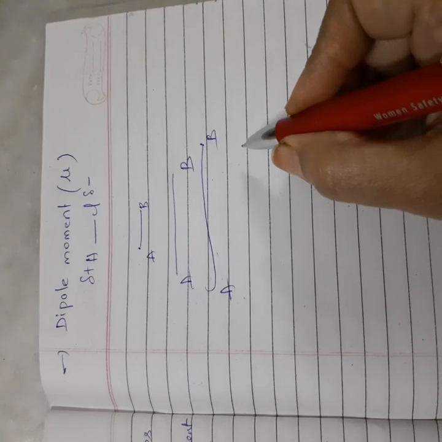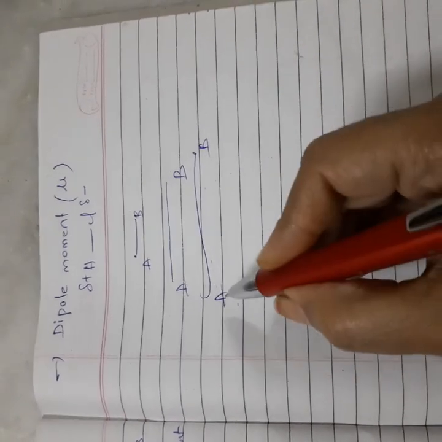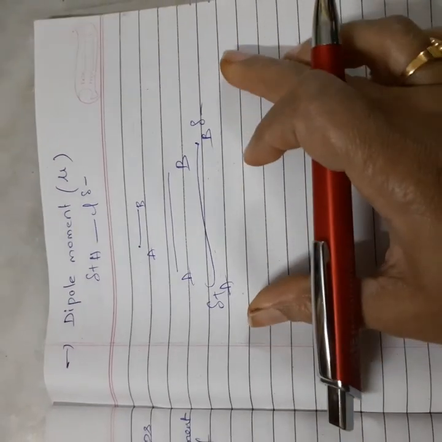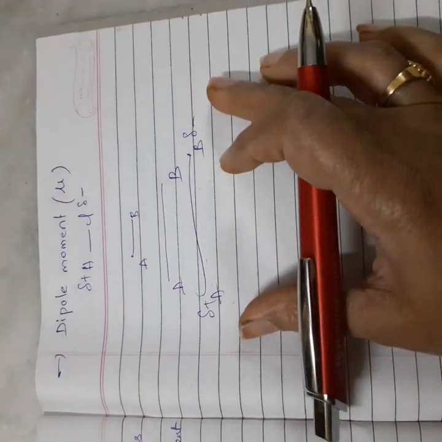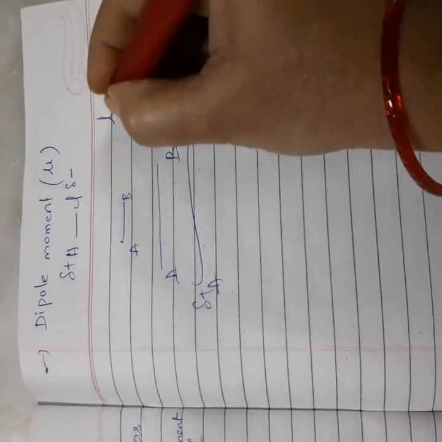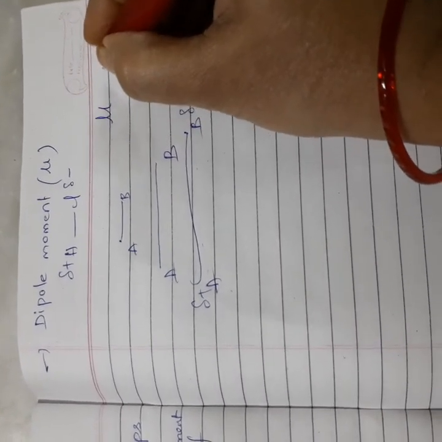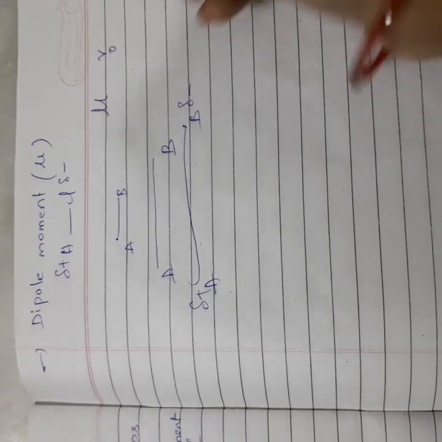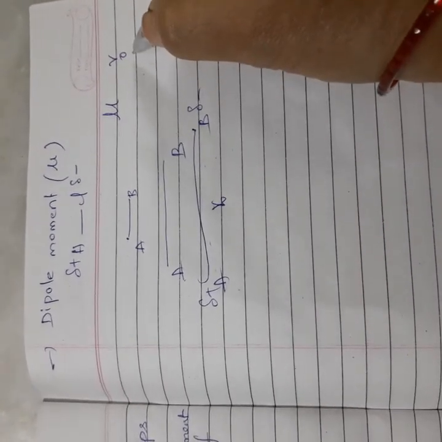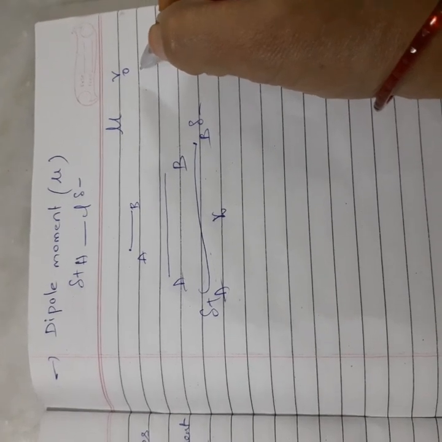When the bond length changes, because these positive and negative charges are far away from each other, the dipole moment will be reduced. So that's why dipole moment depends upon the distance, that is, upon the bond length.